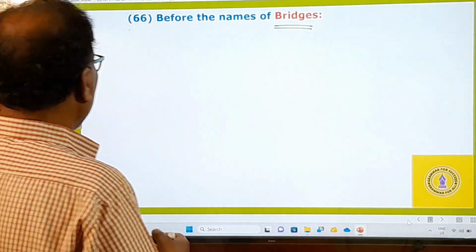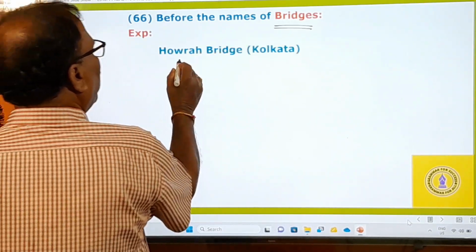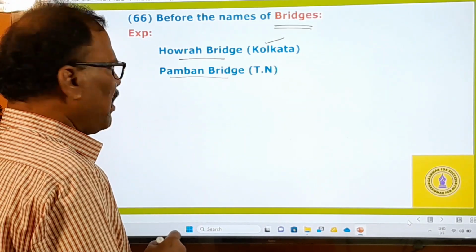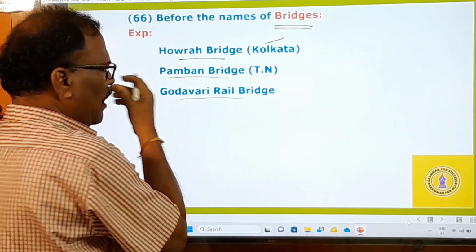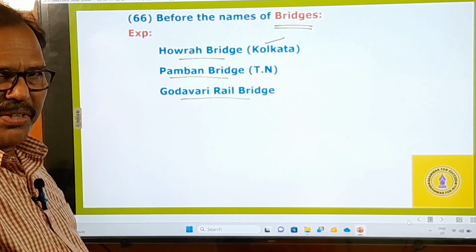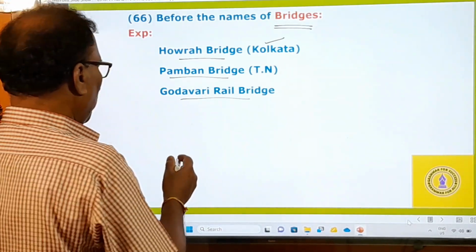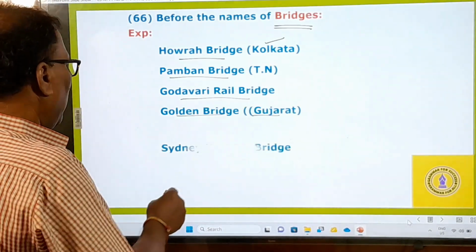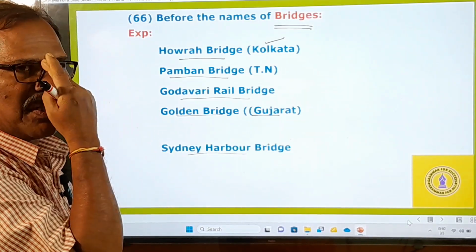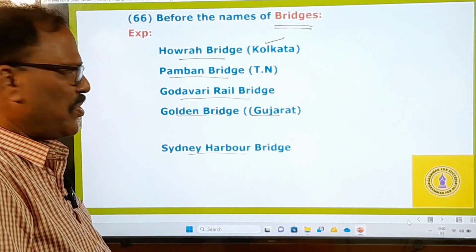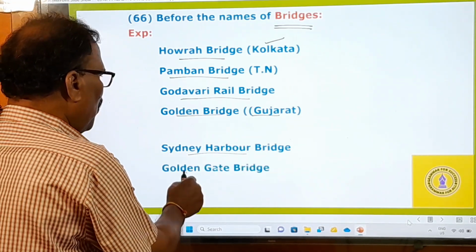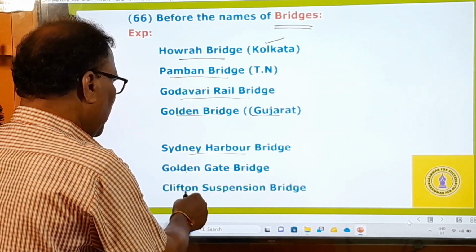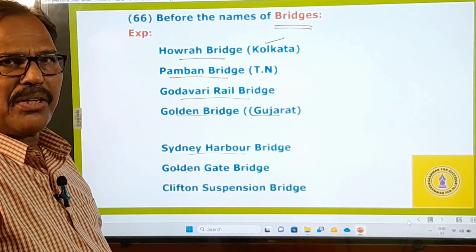Here I would like to give you some examples. Howrah Bridge is in Kolkata, and Pamban Bridge is in Tamil Nadu, and then Godavari Rail Bridge, it is in Rajahmundry, Andhra Pradesh, and then comes Golden Bridge, it is in Gujarat. And then comes Sydney Harbour Bridge, an international bridge in Sydney, Australia, and then Golden Gate Bridge in San Francisco. And then Clifton Suspension Bridge, it is in the UK.